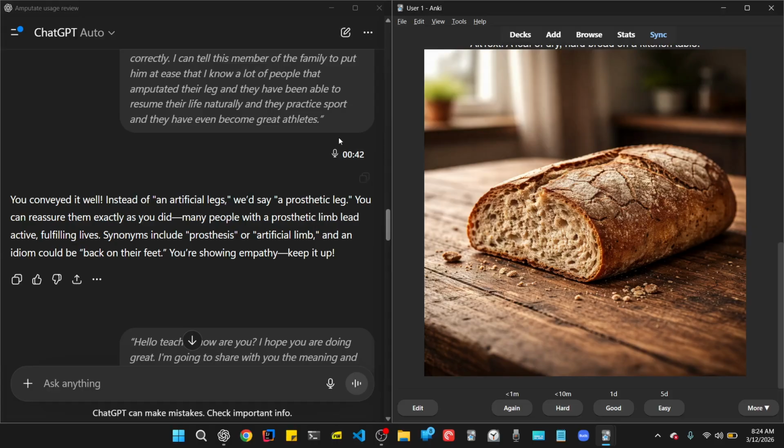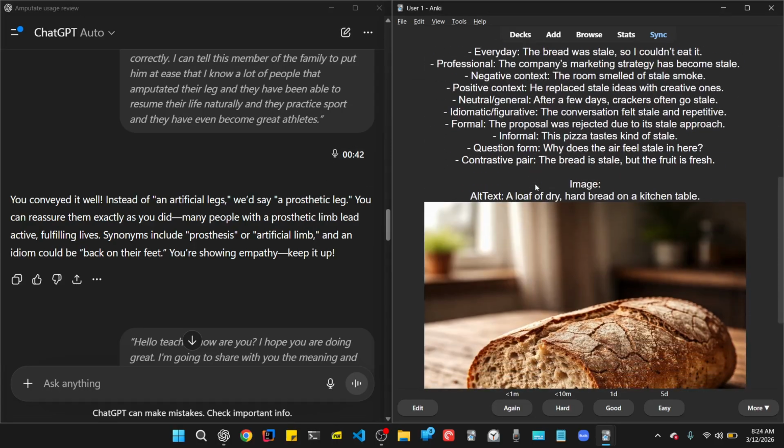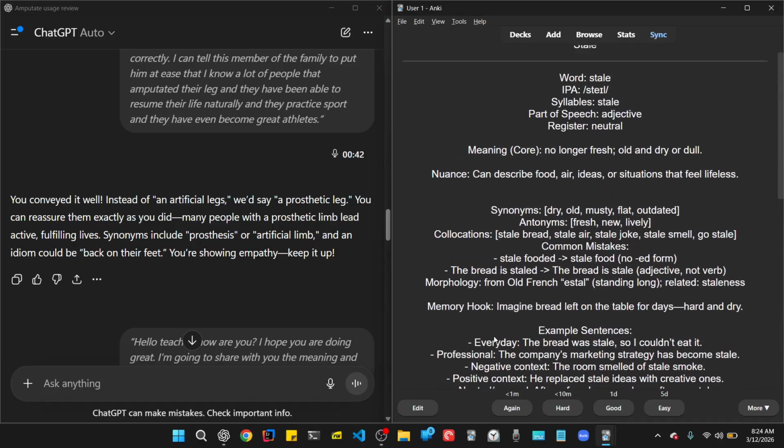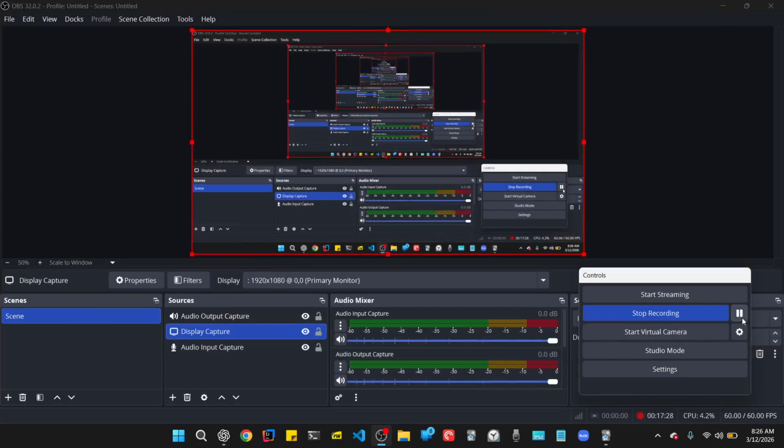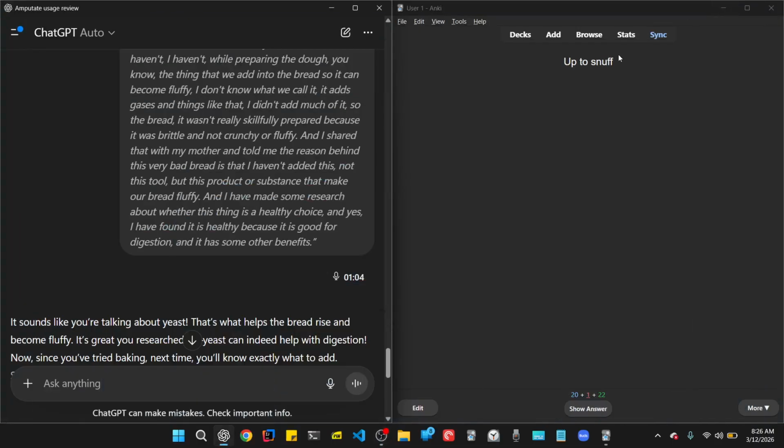Now I will read these sentences and examples, and then we'll switch the gears into another word. Okay, my friends, now let's jump into another word, which is up to snuff.